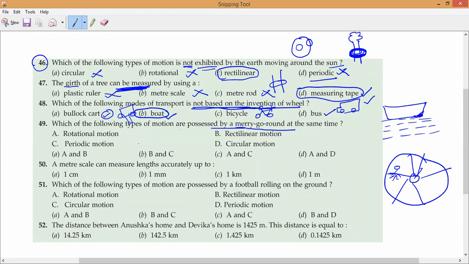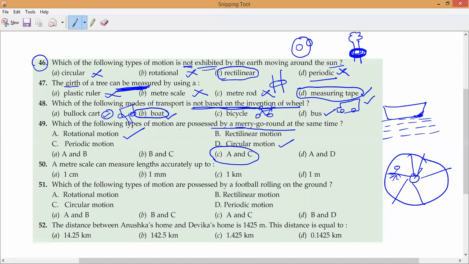So it is A and D, because it has rotational motion as well as circular motion. Is it yes or no? That is why this option will come. Do you all understand? Pranav? Yes, sir.